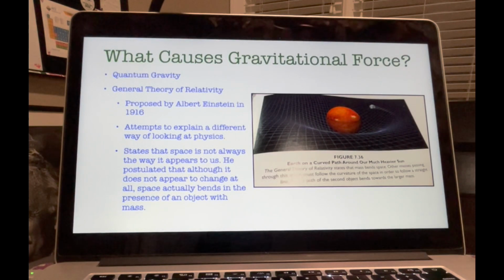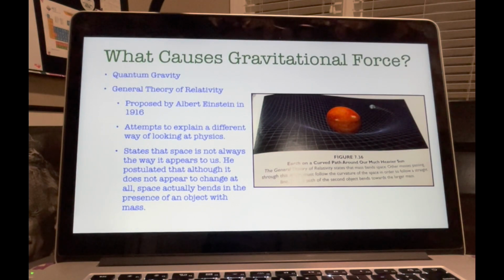The other theory was developed by Albert Einstein in 1916. Einstein proposed his general theory of relativity, which attempts to explain a different way of looking at physics. The details are far, far beyond the scope of this course and even a high school course. But one of the byproducts of Einstein's general theory of relativity was an original explanation of what causes the gravitational force.